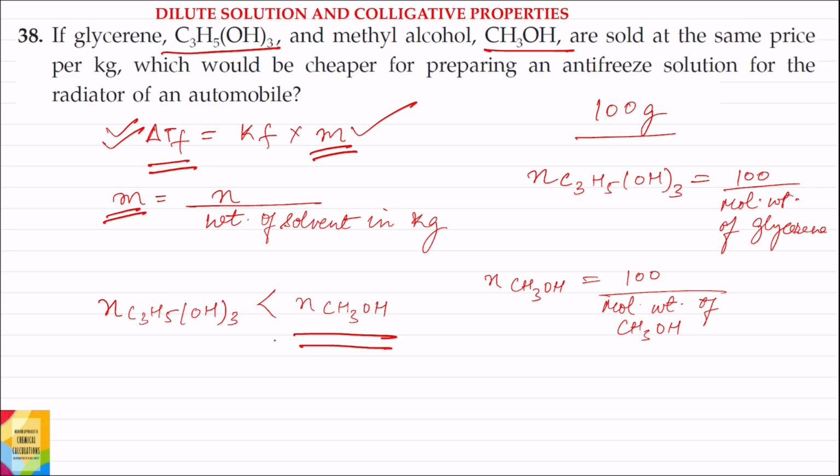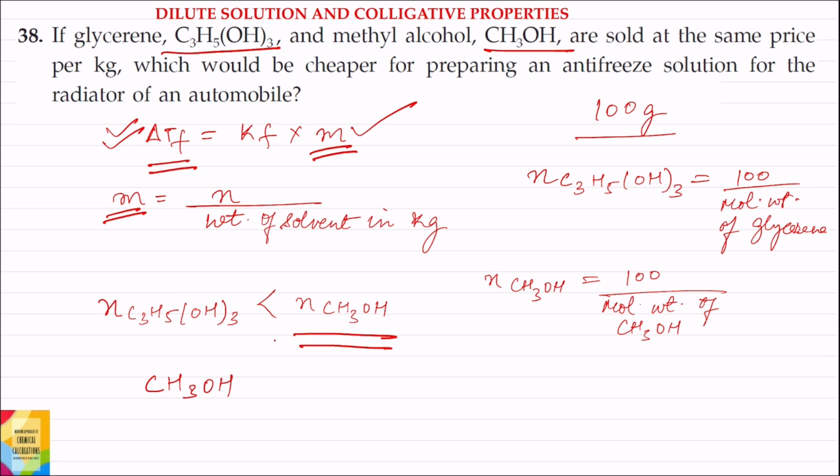and since the molality of methyl alcohol is greater than glycerin, the depression in freezing point produced due to methyl alcohol will be greater than the depression in freezing point produced by glycerin. Therefore, methyl alcohol will be cheaper for preparing an antifreeze solution.